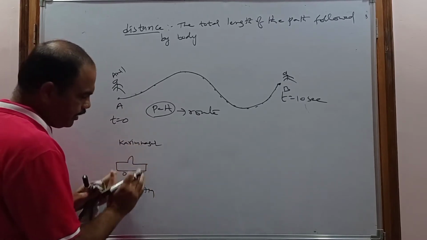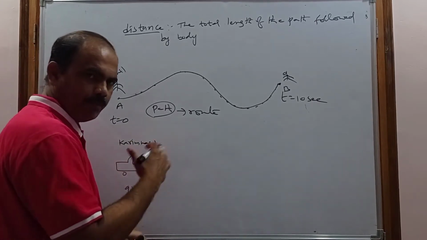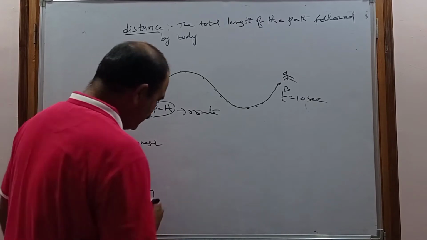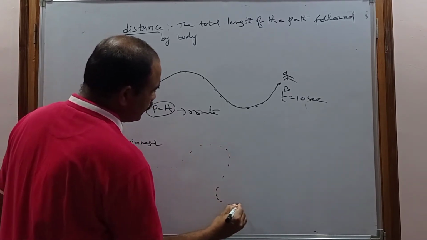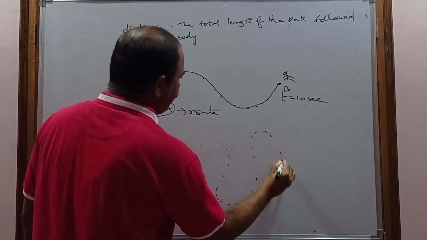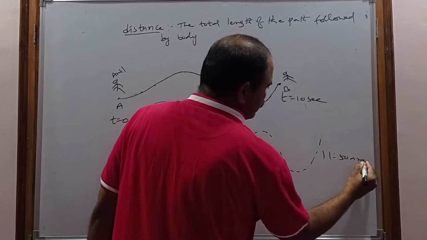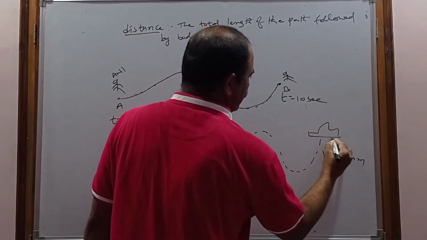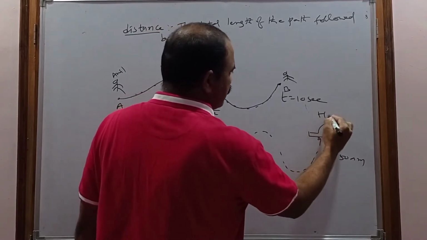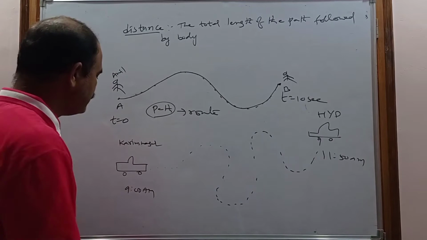Suppose the car started at 9 a.m. in Karimnagar. When time is passing, the position of the car changes like this, and finally at 11:50 a.m. it reaches Hyderabad.